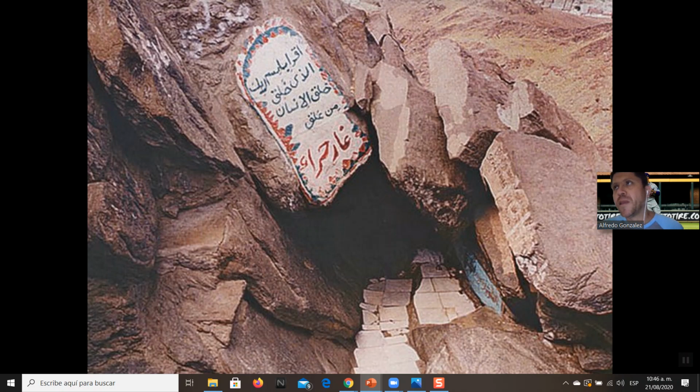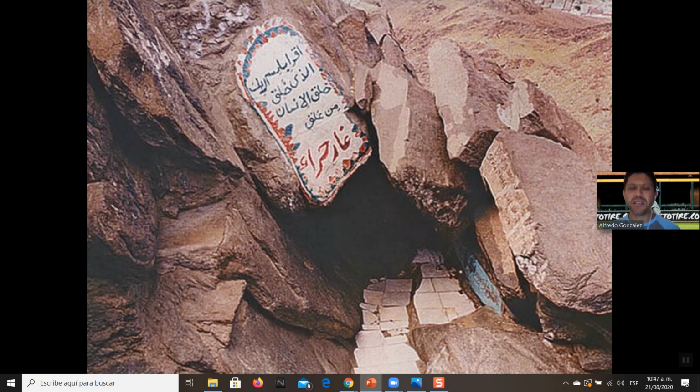So a little bit about Muhammad. Muhammad married a rich widow, Khadijah. She afforded him the life of being able to go away every now and again in solitude. And this is a cave that he went to. When he went to this cave, apparently, the story goes, the angel Gabriel came down and spoke to him and gave him the word of God and told him that people should believe in one single God and not necessarily what he was seeing with all these different idols in the Kaaba.